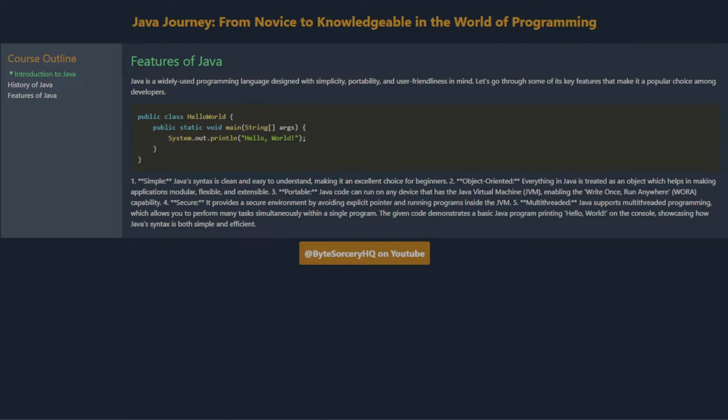Features of Java. Java is a widely used programming language designed with simplicity, portability, and user-friendliness in mind. Let's go through some of its key features that make it a popular choice among developers. 1. Simple. Java's syntax is clean and easy to understand, making it an excellent choice for beginners. 2. Object-oriented. Everything in Java is treated as an object, which helps in making applications modular, flexible, and extensible. 3. Portable. Java code can run on any device that has the Java Virtual Machine, JVM, enabling the write once, run anywhere, WORA capability.